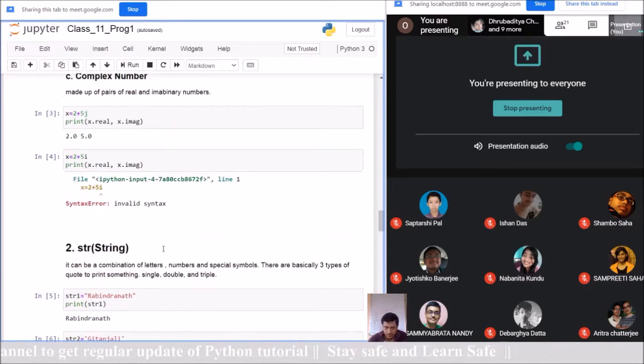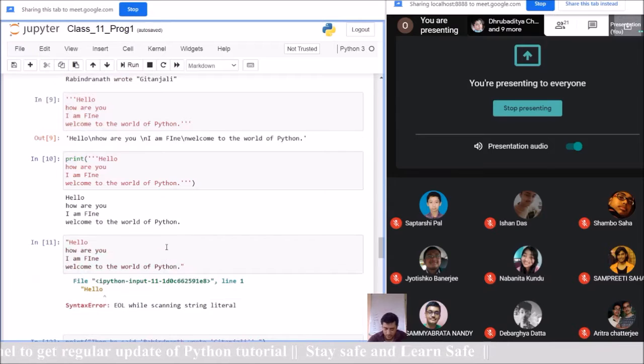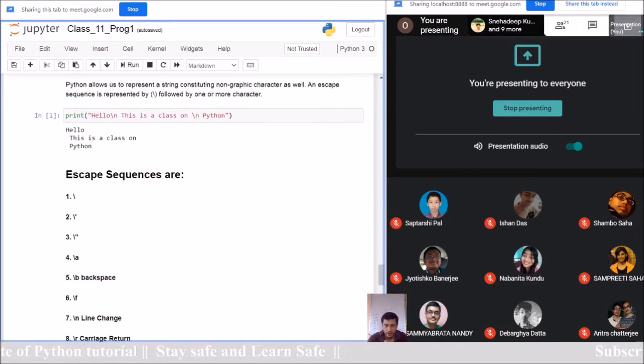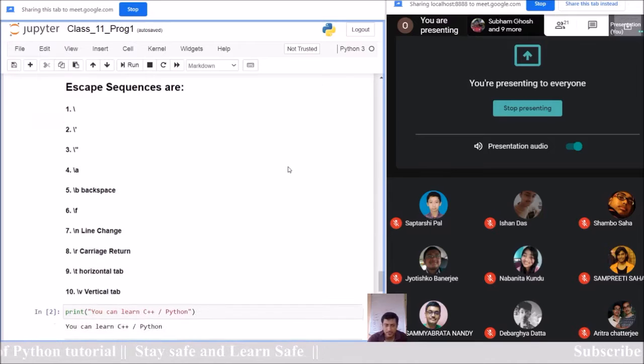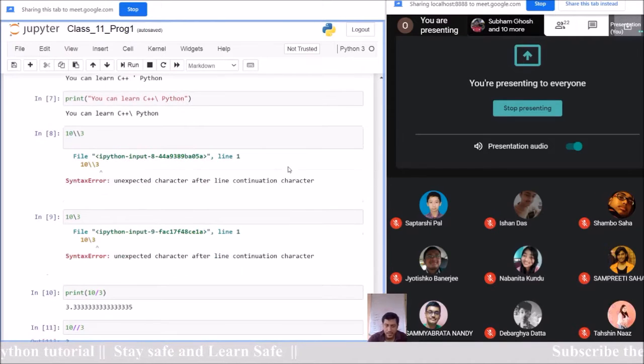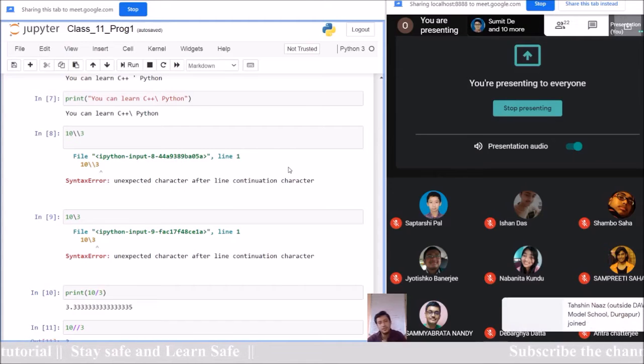In continuation with string, the string concept is also clear, and within the concept of string we discussed escape sequence, right? So as you asked what the purpose of escape sequence is, I replied yesterday with some of the concept of escape sequence.